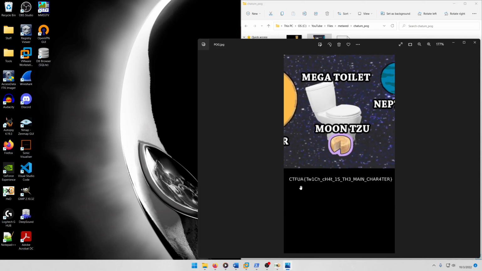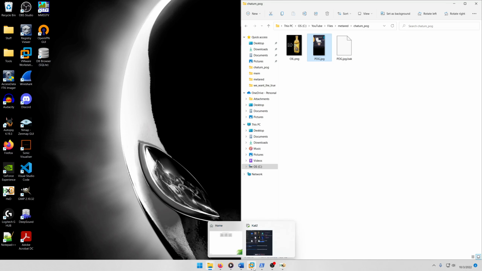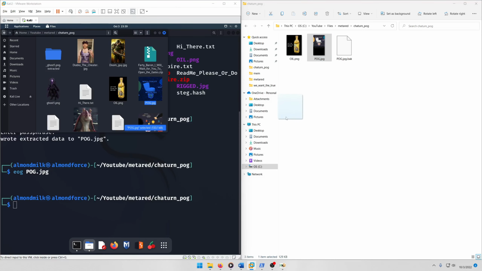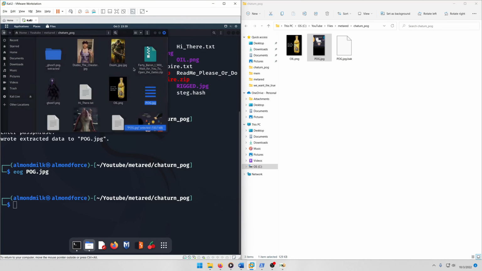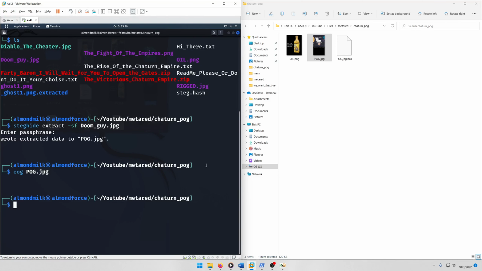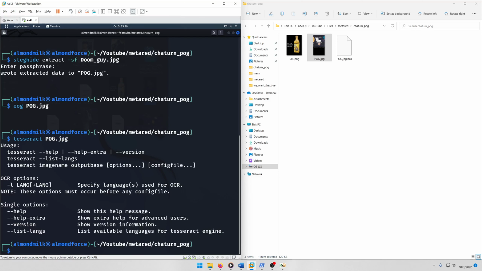So I'm thinking maybe we could probably use Tesseract to grab this flag instead of typing it out. So let's try doing that. Let's open up our Kali box back up, and let's drag the pog.jpg into there. And we'll just go ahead and replace it. It doesn't matter. Then we're going to run Tesseract on pog.jpg.